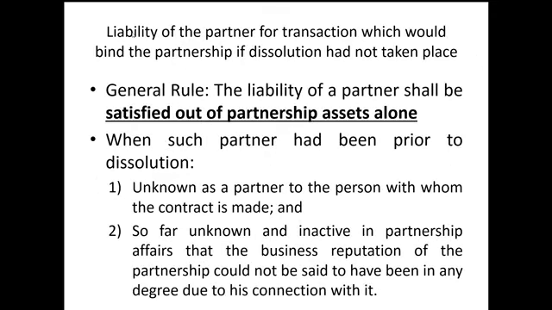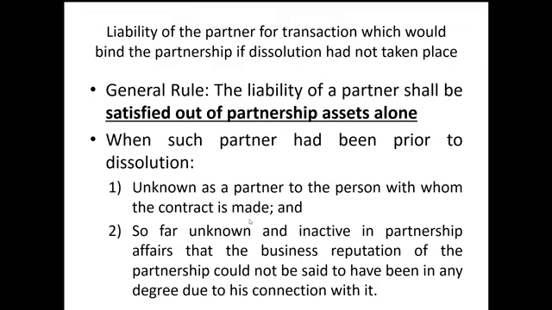Pakita lang natin. Okay, general rule class, the liability of a partner shall be satisfied out of partnership asset alone daw. Okay, ibig sabihin, isa-satisfied lang daw yung liability out of partnership asset when such partner had been prior to dissolution unknown as a partner to the person with whom the contract is made. Okay, di ba pag unknown ka, edi secret ka. And so far unknown and inactive, it means you don't participate in the management. Kaya lumalabas silent ka. Secret ka na, silent ka. That's why ang tinutukoy dito, I'm referring to a dormant partner.